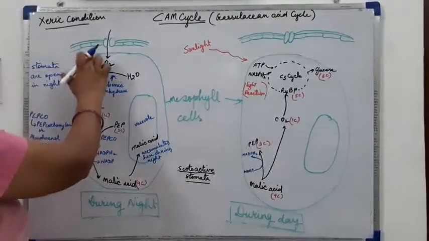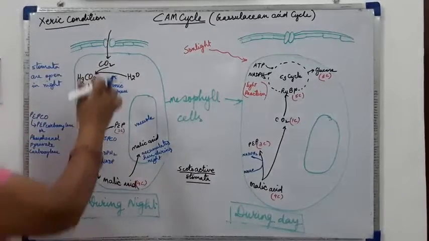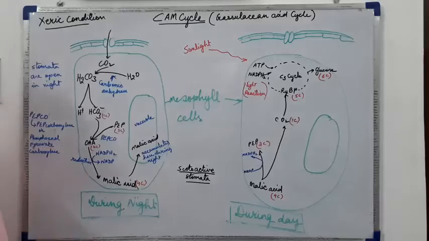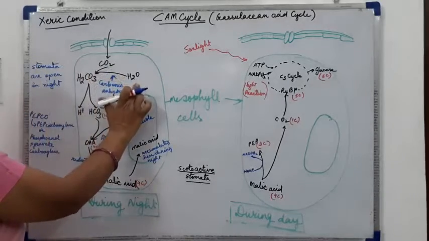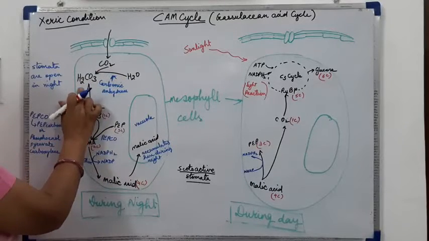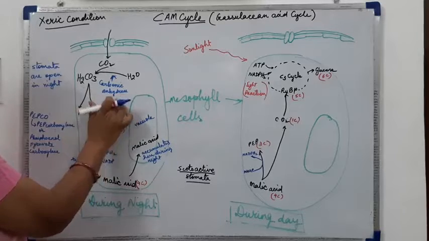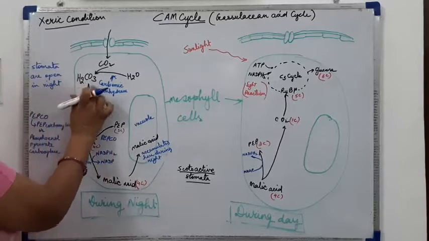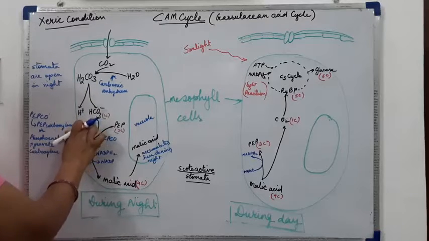As the stomata are open in the night, carbon dioxide will diffuse in through the stomata. It will combine with water and form carbonic acid in the presence of the enzyme carbonic anhydrase. Then this carbonic acid will dissociate into hydrogen and bicarbonate ions.